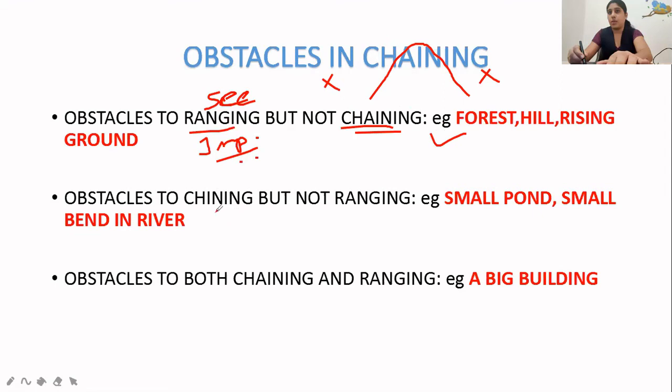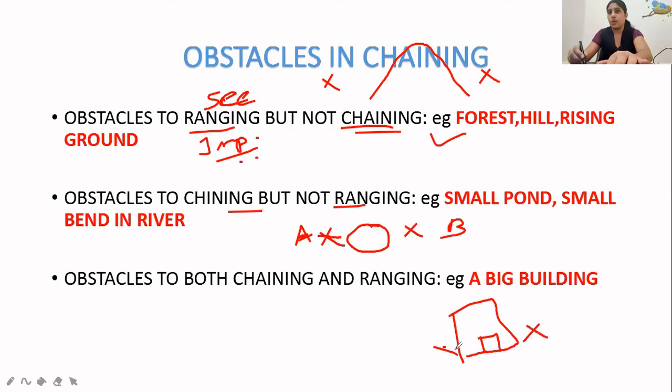Next is obstacles to chaining but not ranging. If a small pond, a small bend, or a river is there, you cannot chain directly, but you can see the two points. That is called an obstacle to chaining but not ranging. An obstacle to both chaining and ranging is a big building. If a big building is there and the two points are on either side, you cannot range it, meaning you cannot see it, and also you cannot chain it through the building.